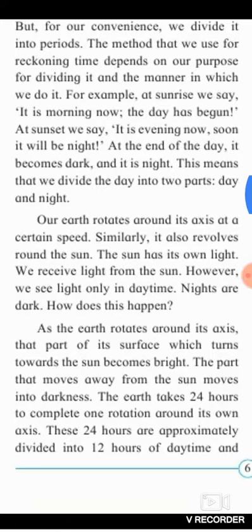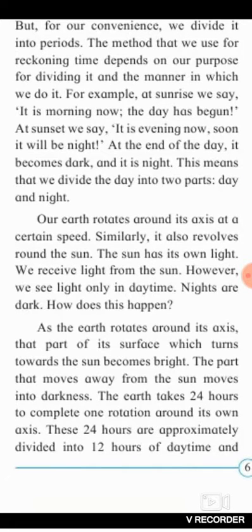Our Earth rotates around its axis at a certain speed. Similarly, it also revolves around the sun. The sun has its own light. We receive light from the sun. However, we see light only in daytime. Nights are dark. How does this happen? As the earth rotates around its axis, that part of its surface which turns toward the sun becomes bright.